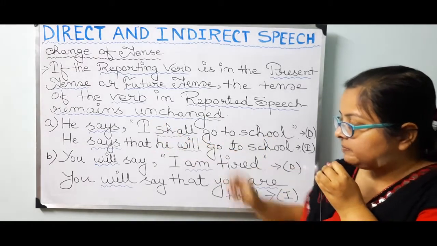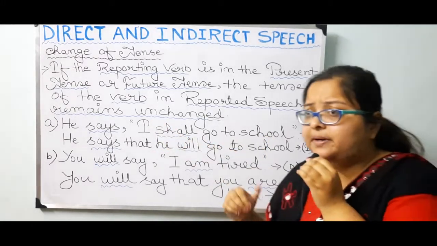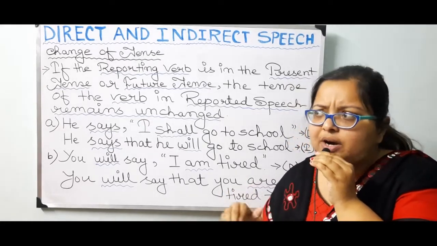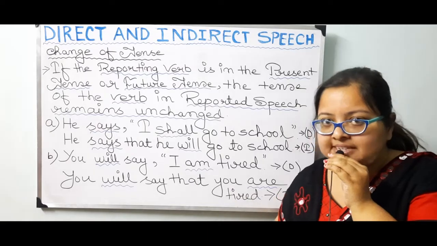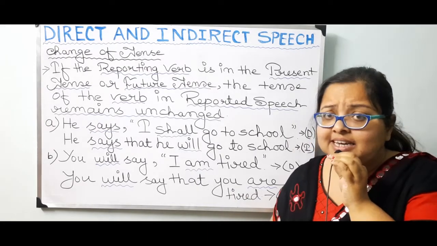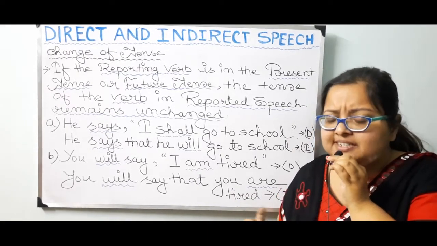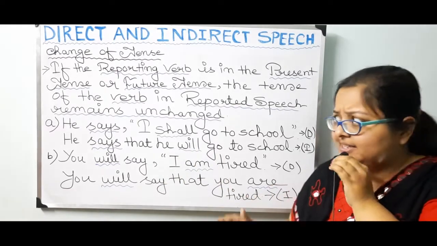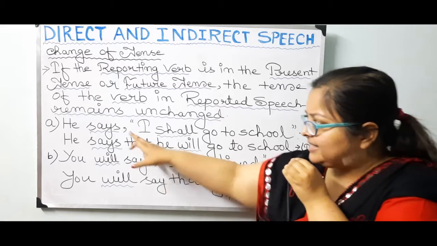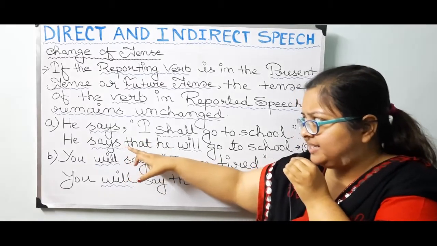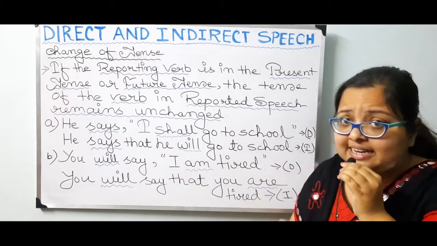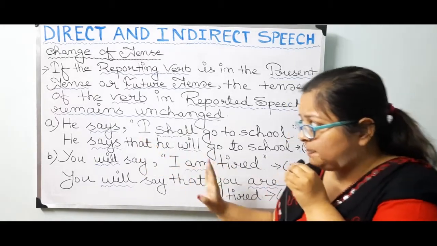Specifically here, suppose a person is saying something at the present time and you are quoting him at the present time only, or you are just telling his speech at the present time only. So definitely whatever he is saying will remain the same. Here, says is in the present tense. The reporting verb is in the present tense.